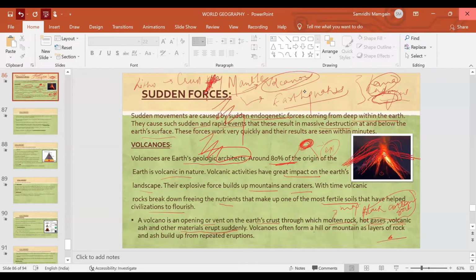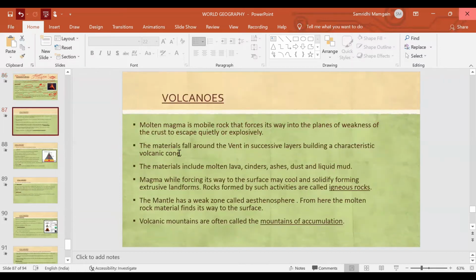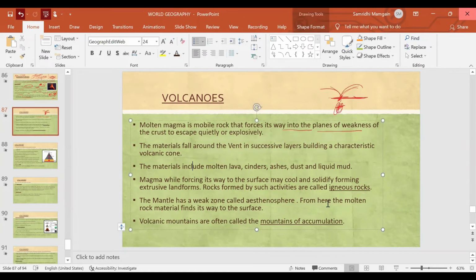Volcanoes often form a hill or mountain as layers of rock and ash build up from repeated eruptions. Basically, I told you the magma comes out. The magma forces its way into the planes of weakness. So wherever the earth's crust is weak, magma will come out of that area because a lot of pressure and high temperature builds up. So the material falls around the vent in successive layers, building a characteristic volcanic cone.